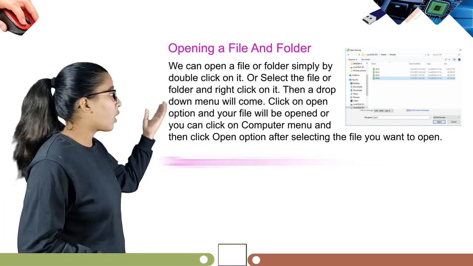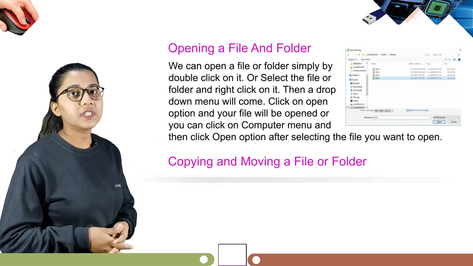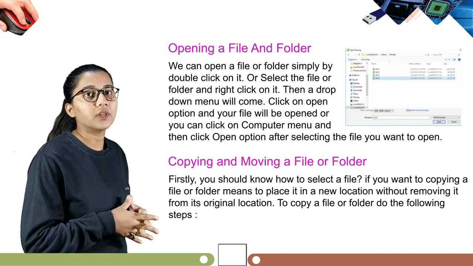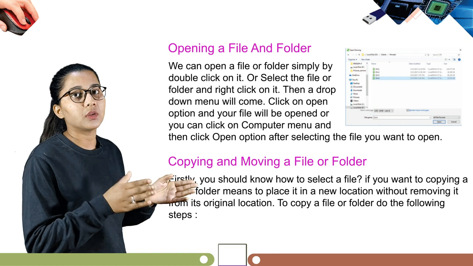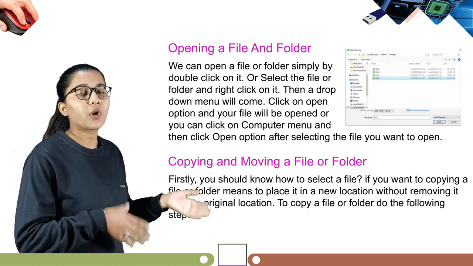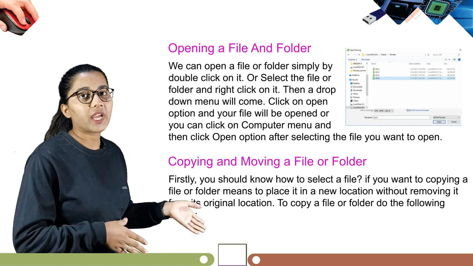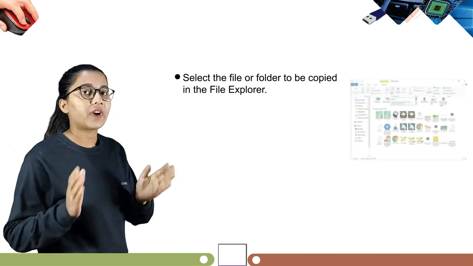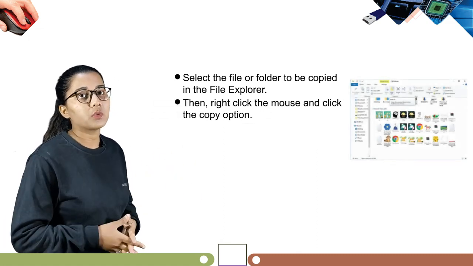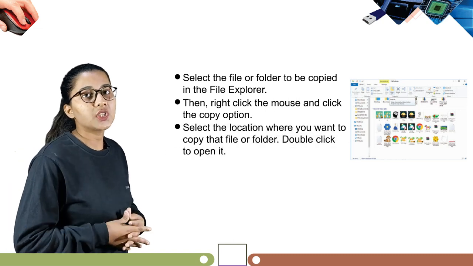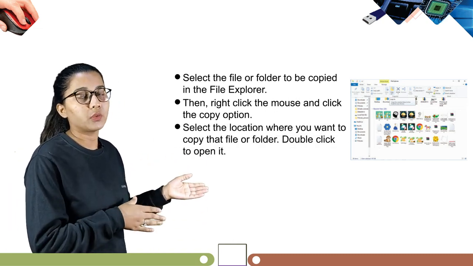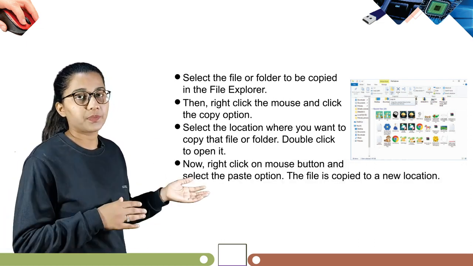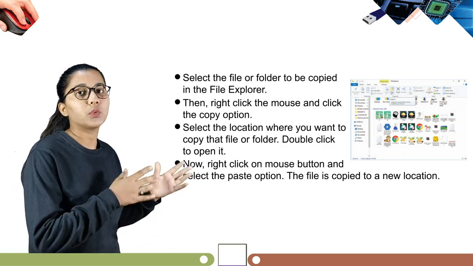Now our next topic is copying and moving a file or folder. Firstly, you should know how to select a file. If you want to copy a file or folder, means to place it in a new location without removing it from its original location. To copy a file or folder, do the following steps. Select the file or folder to be copied in the File Explorer. Then right click the mouse and click the copy option. Select the location where you want to copy that file or folder. Double click to open it. Now right click on mouse button and select the paste option. The file is copied to a new location.